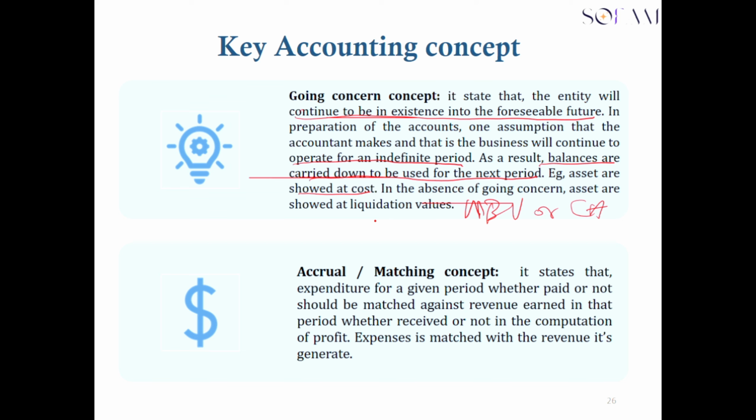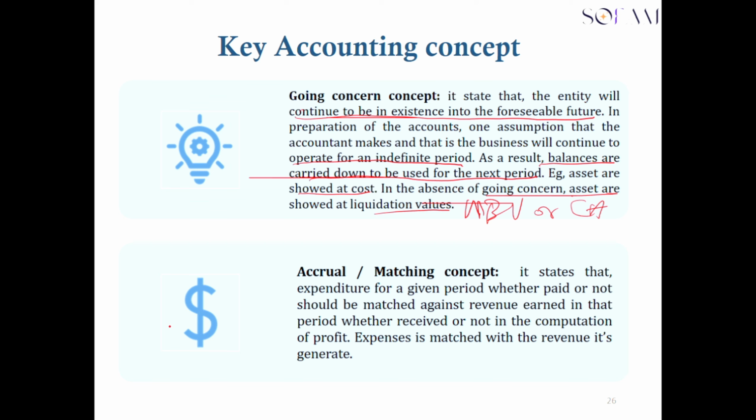The company will operate for an indefinite period, or the company will continue to be in existence into the foreseeable future. So in the absence of going concern, assets are shown at liquidation values. If the company will not be in existence into the foreseeable future or will not operate for an indefinite period, the company is not supposed to use the cost or the net book value or the carrying amount, but rather they will be using the liquidation values.